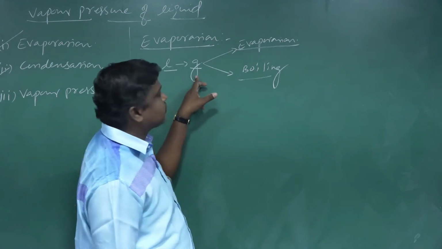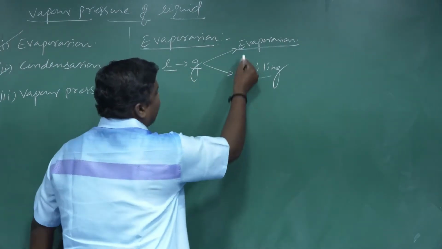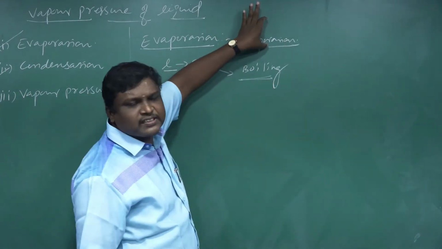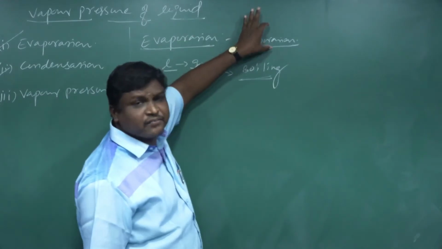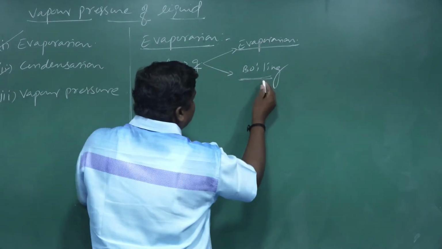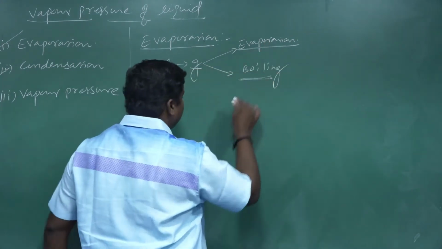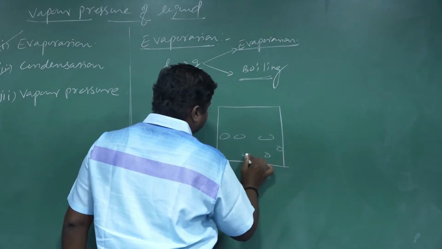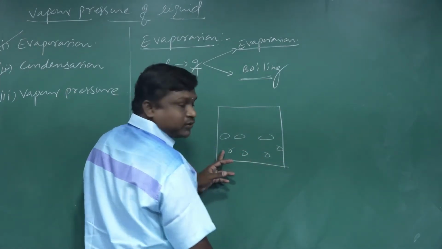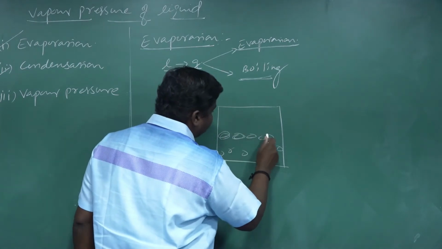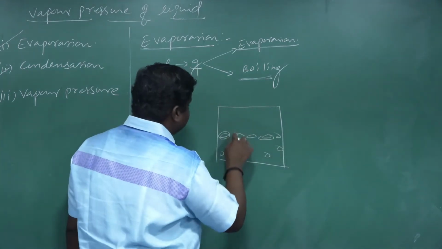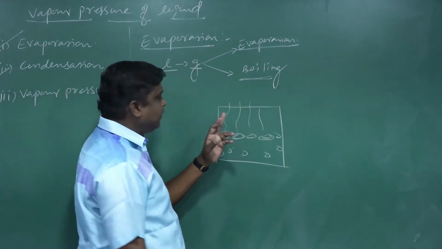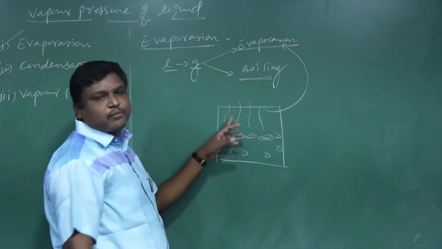Liquids become changed to gases. There are two kinds of possibilities: first one evaporation, second one boiling. Evaporation is a surface phenomenon. Boiling is a bulk phenomenon. Let us consider liquid state molecules at the surface. When a liquid changes to the gaseous state at room temperature, this process is known as evaporation.